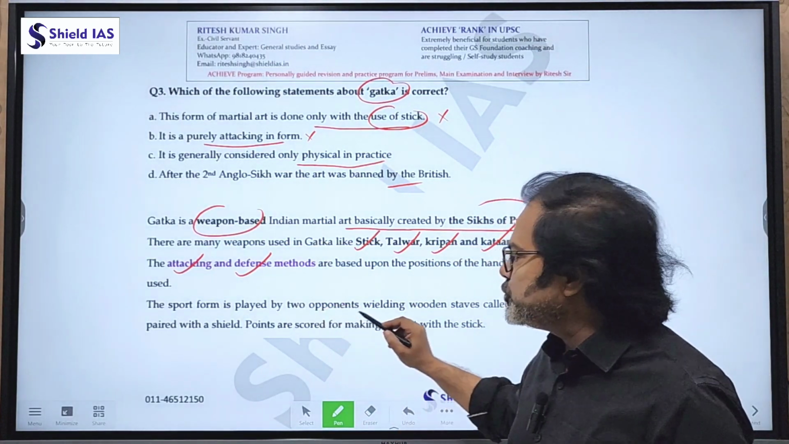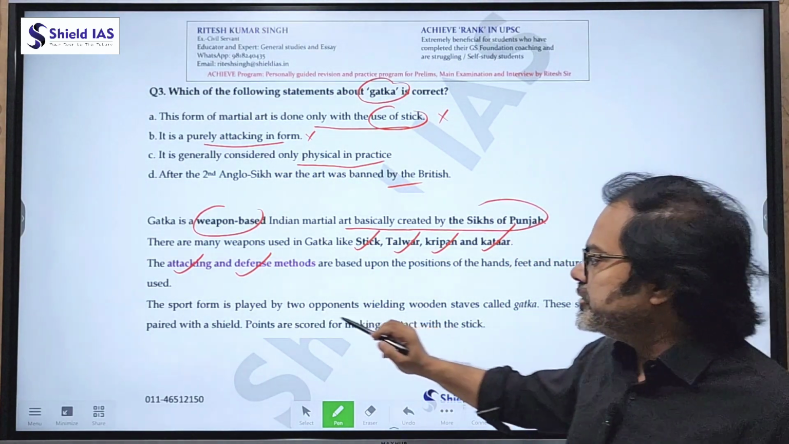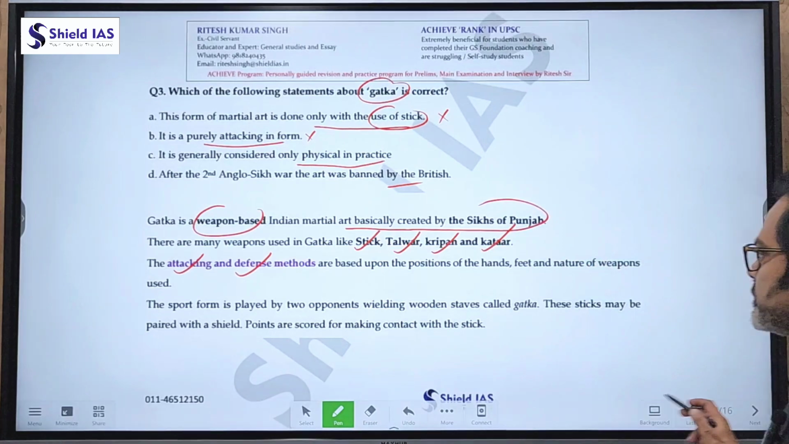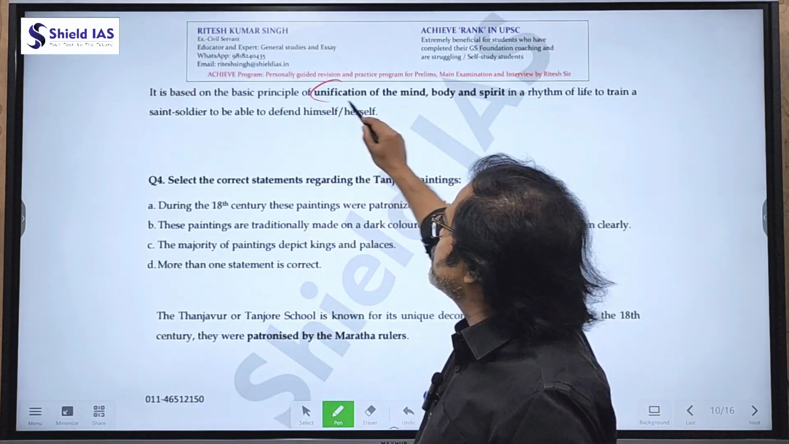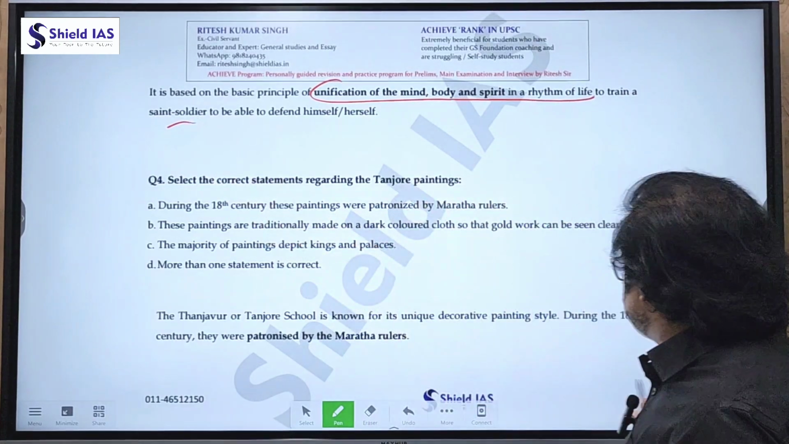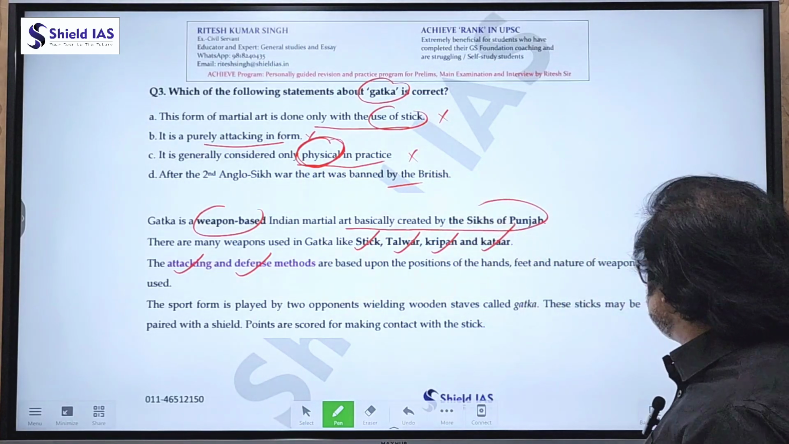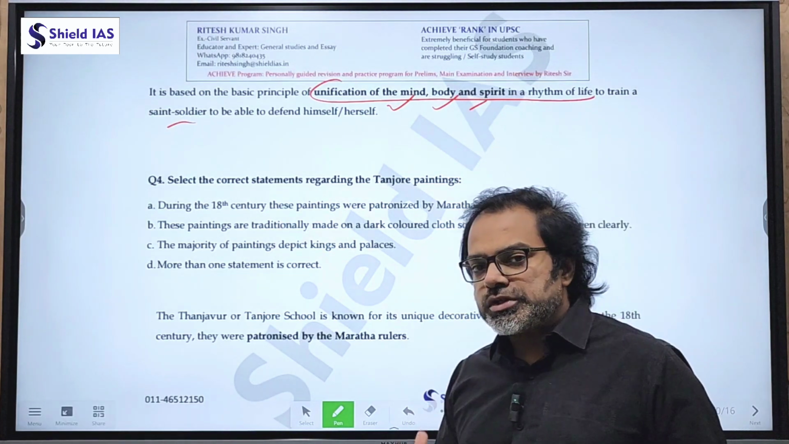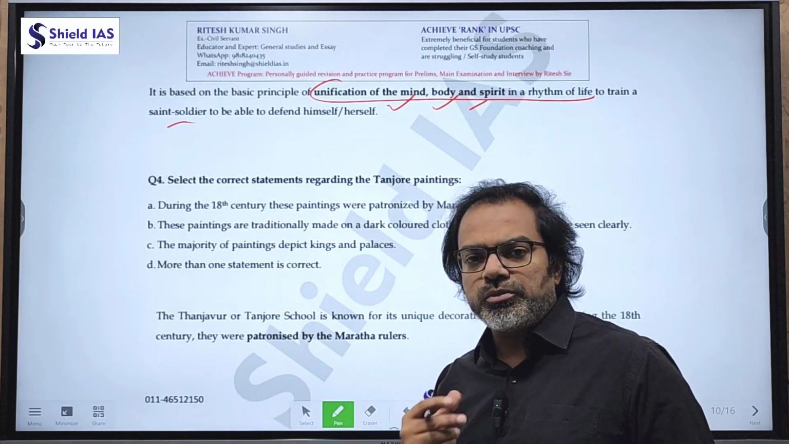Now, the sport form is played by two opponents wielding wooden staves, called gatka. These sticks may be paired with a shield. Points are scored for making contact with a stick. It is based on the basic principle of unification of mind, body and spirit in the rhythm of life to train a saint soldier. So the third statement, that it is generally considered only physical in nature, is actually wrong, because it is based on unification of mind, body and spirit. It's a meditational form of art, a combination of spirit, body and mind equally.